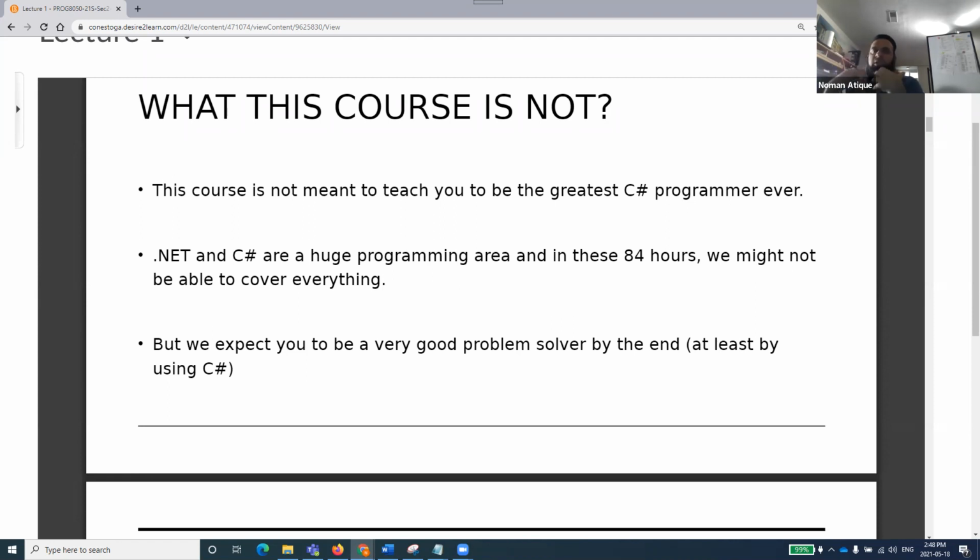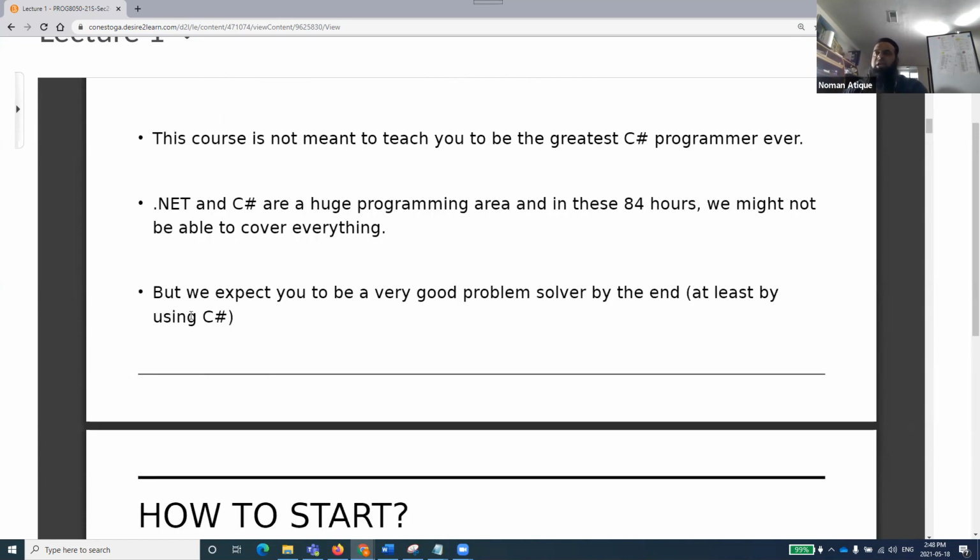But of course, if you are diligent, if you work hard, work on your assignments, and try to explore different things, you have lots of resources around you and can always learn a lot. .NET and C# are huge programming areas, and in these 84 hours we might not be able to cover everything. But we expect you to be a very good problem solver by the end, at least by using C#.